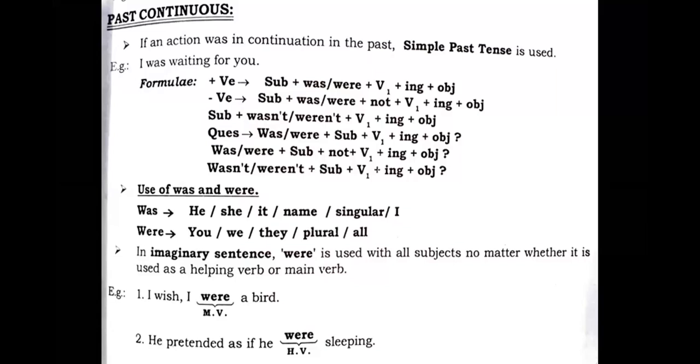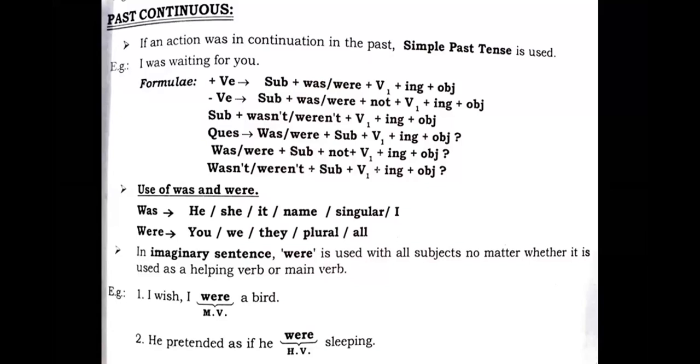Was is used, students, with he, she, it, any singular name, and I. Were is used with you, we, they, plural name, or plural noun or pronoun, and all basically, right? Now you see, all the things we know very clearly: how to frame the positive, negative, interrogative, or negative interrogative sentences. But the most important one, in which we get the error in exams, is the imaginary sentence.